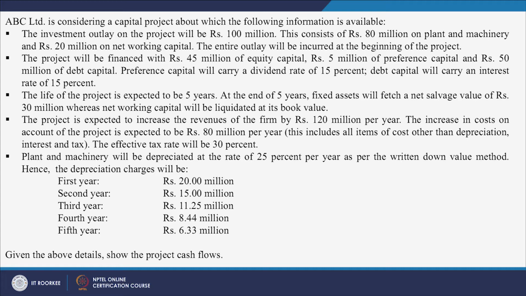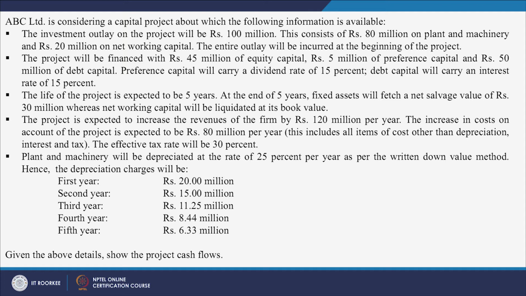The information given in this slide says, ABC Limited is considering a new project about which the following information is given. And what is the information given? All the important items are given here. It is with regard to the cash outflows, cash inflows, different kinds of expenses, and we have to factor in all this inflow and outflow related information.